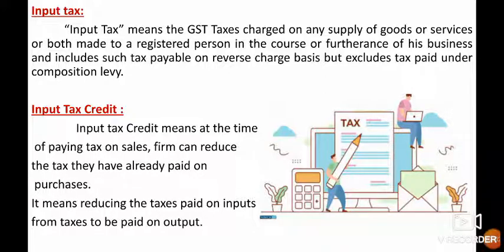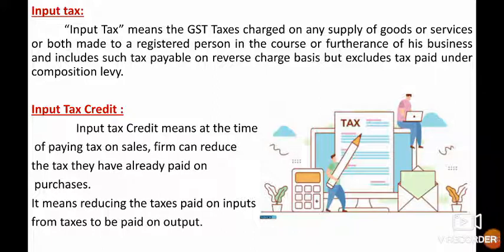Input tax credit. Input tax credit means at the time of paying tax on sales, a firm can reduce the tax they have already paid on purchases. It means reducing the taxes paid on inputs from taxes to be paid on output. When a person buys a product from a registered dealer, he pays tax. On selling, he collects the tax. He adjusts the taxes paid at the time of purchase with the amount of taxes on sales, and the balance liability of taxes has to be paid to the government. In this way, he can utilize the ITC.